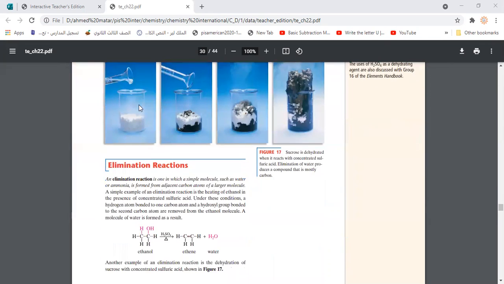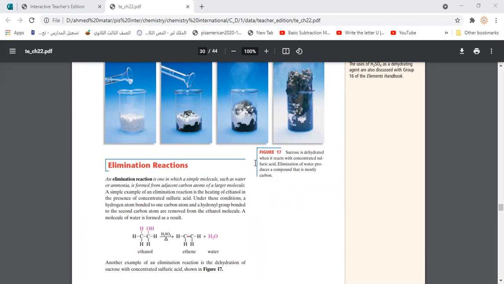Okay, so that was the third type of reaction that could happen between organic compounds. Then we pass to the fourth one, which is the elimination reaction. Actually, the elimination reaction is somehow considered the opposite of the addition reaction. The idea is that if we put an organic compound in certain conditions, we may be able to remove some atoms of this compound, and of course removing atoms will lead to the formation of a double or triple bond. That means we convert it from a saturated organic compound to an unsaturated organic compound.